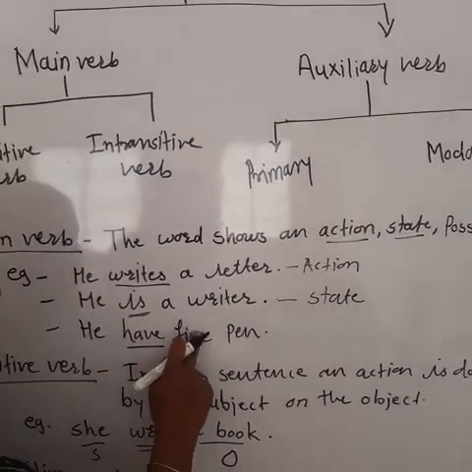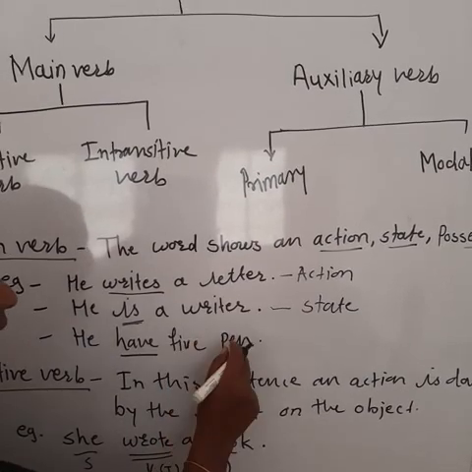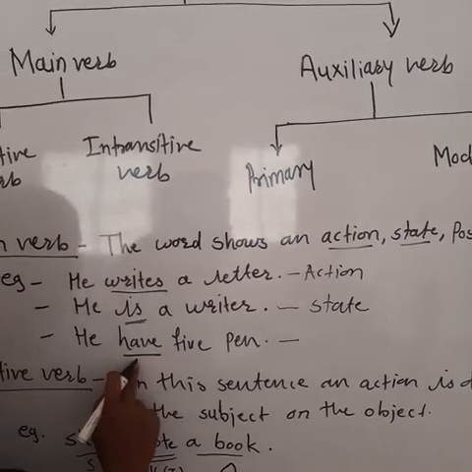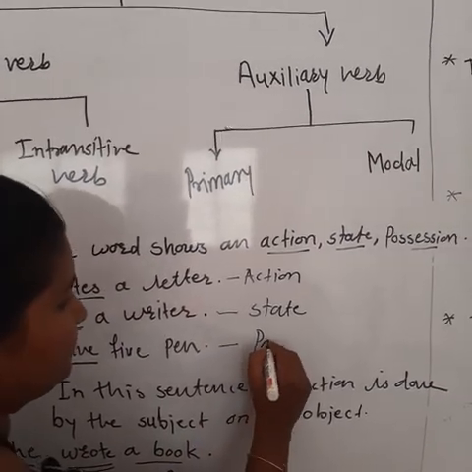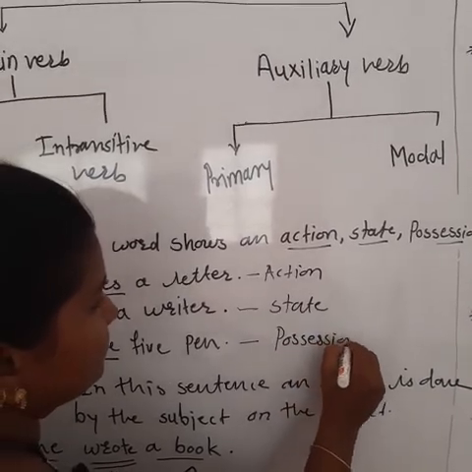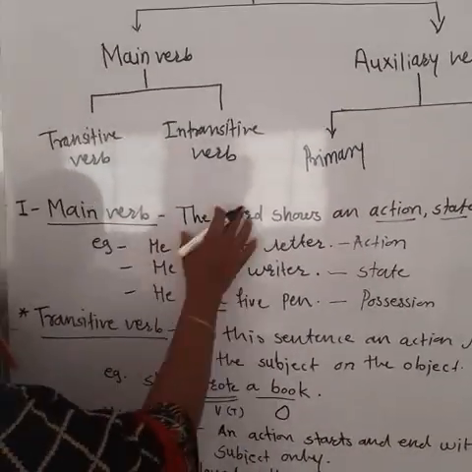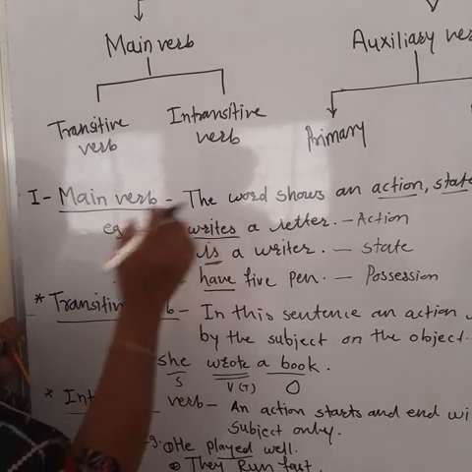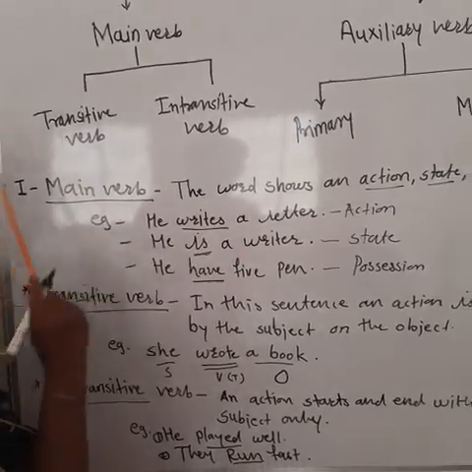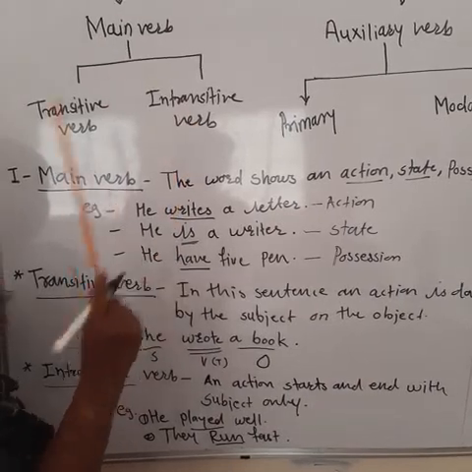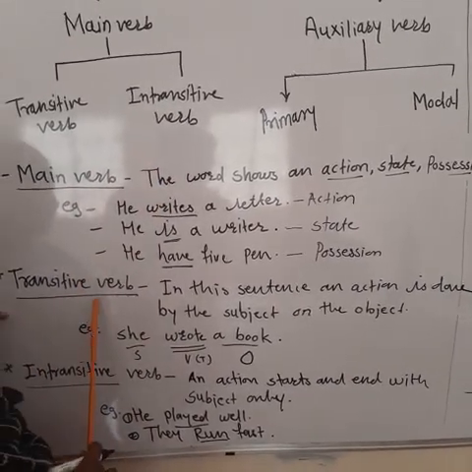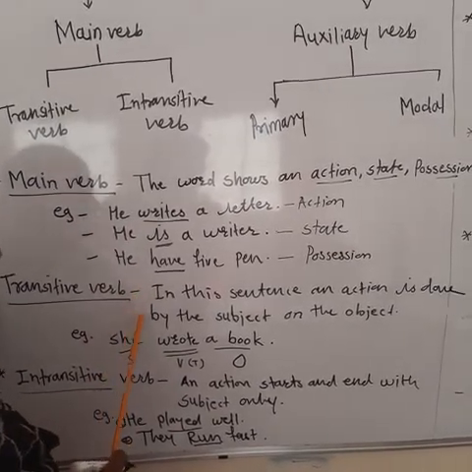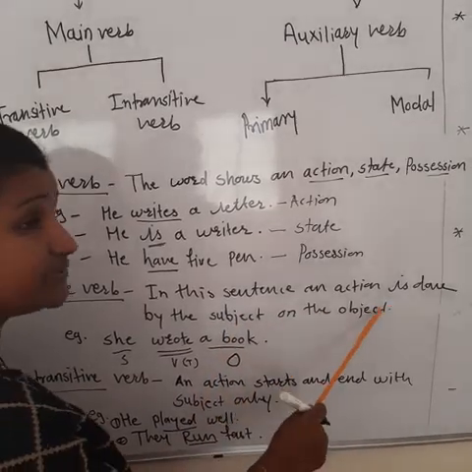He has 5 pens. It is not action. It is not a state. It is a position. Okay, so this is the main verb that shows us action, state or position. Then that main verb is divided into two: transitive verb and intransitive verb. So what is transitive verb? Transitive verb is that the action is done by the subject on the object.